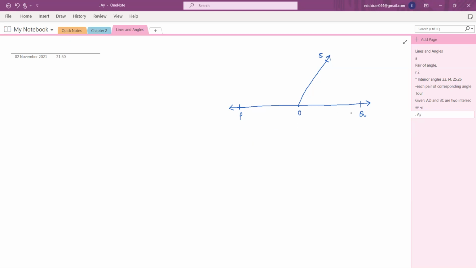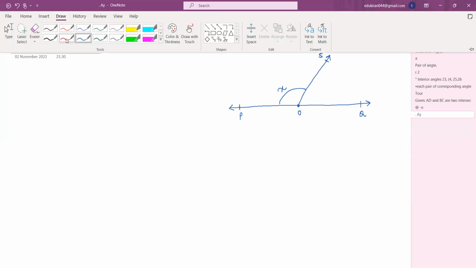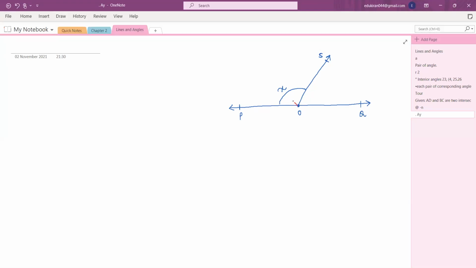Okay, so have you drawn this much? It says POQ is a straight line and the ray OS is standing on this line POQ. Now, there is another ray which exactly divides this angle. This whole angle is given to you, which is X. Let me draw the figure correctly.